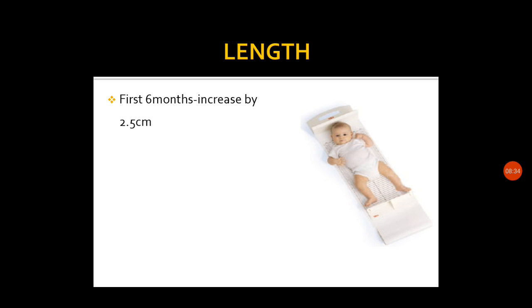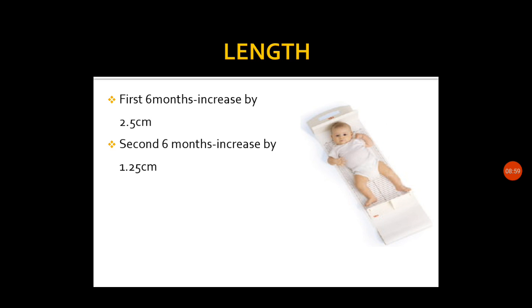So it will be increasing by 2.5 centimeter every month in the first 6 months, just similar to the weight of the baby.